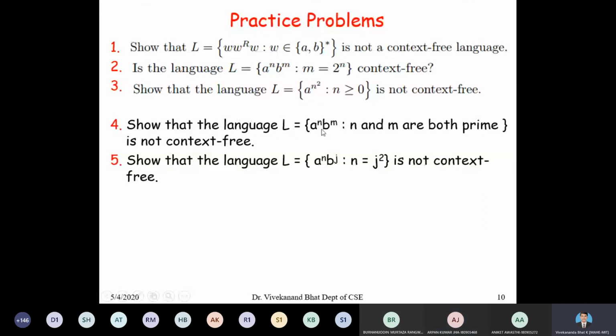Similarly, show that the language L equal to a to the power of n, b to the power of m, where n and m are both prime, is not context-free. And for the last problem, show that the language L equal to a to the power of n, b to the power of j, where n is equal to j square, is not context-free. This is similar to the last problem.